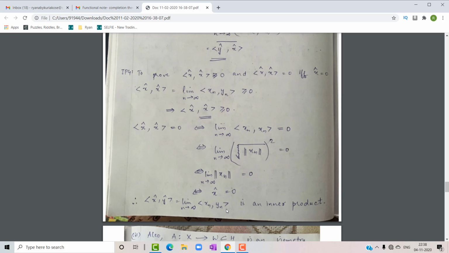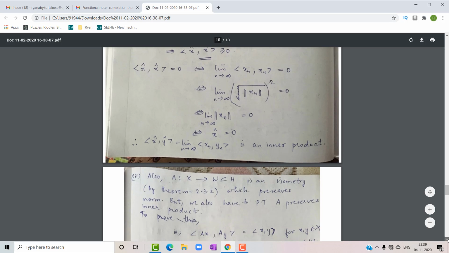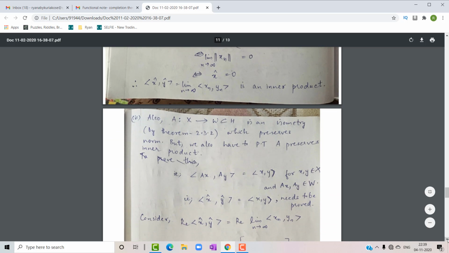Okay, so all the four properties of inner product are satisfied here in this x cap, with the definition that we have taken with respect to the inner product. So inner product of x cap y cap is equal to limit n tends to infinity inner product of xn and yn is also an inner product. Okay, so we have proved that it's a vector space, and we have also proved that the definition is an inner product.